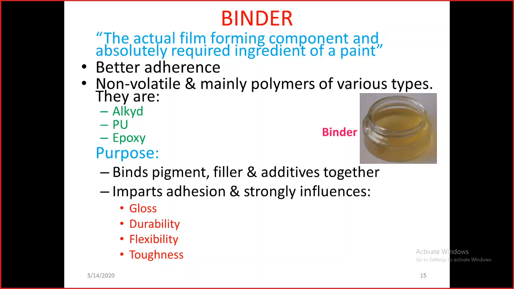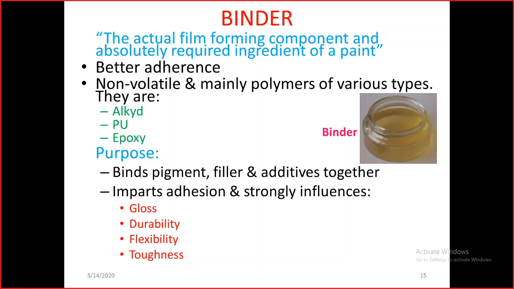The binder, as the name indicates, binds all other constituents of the paint, and also ensures binding to the surface of the metal. As binders, we use many polymers, and based on that we name the paint. Alkyd, PU, epoxy: alkyd resin, polyurethane resin, and epoxy resin.